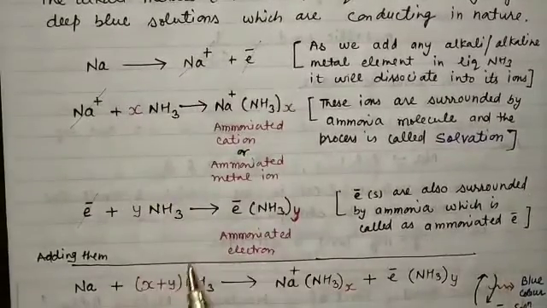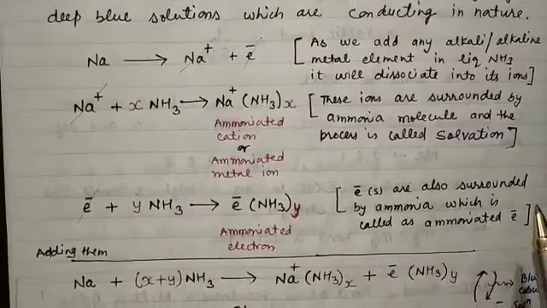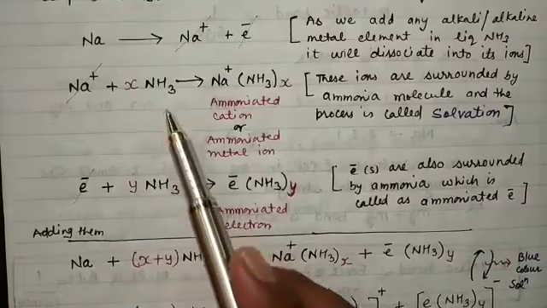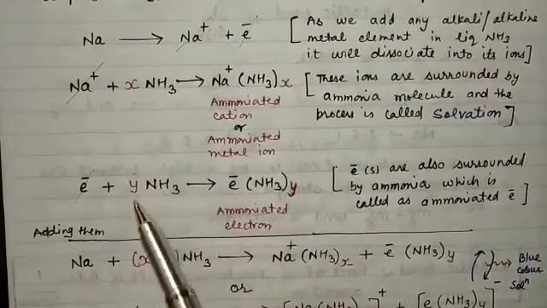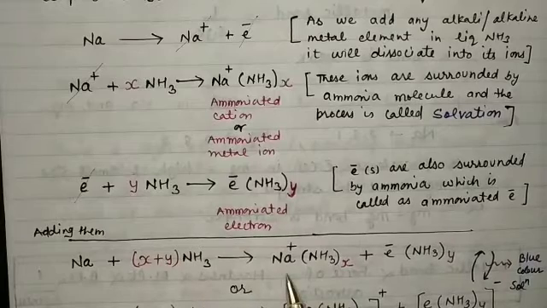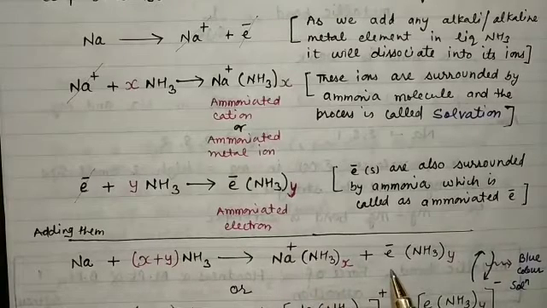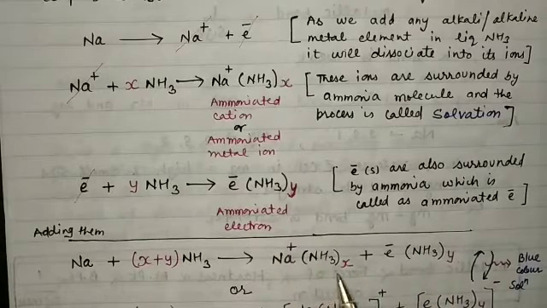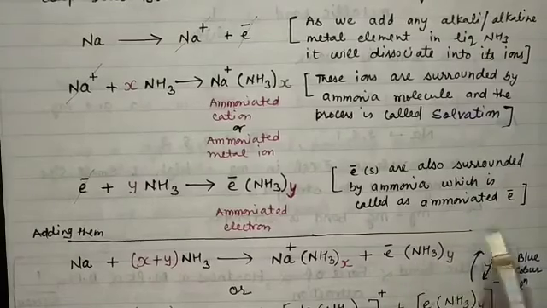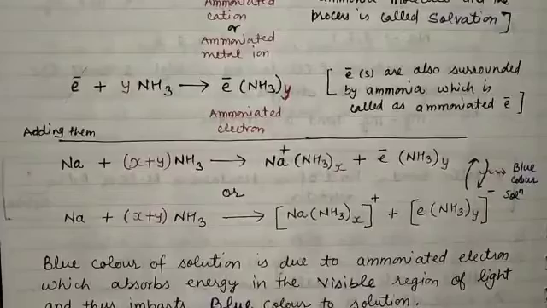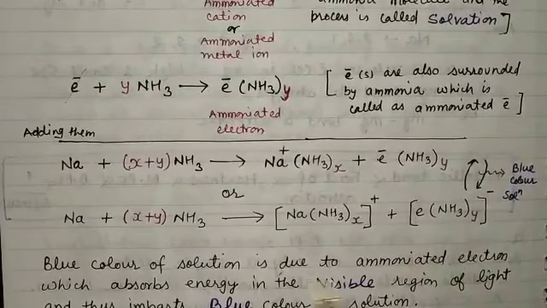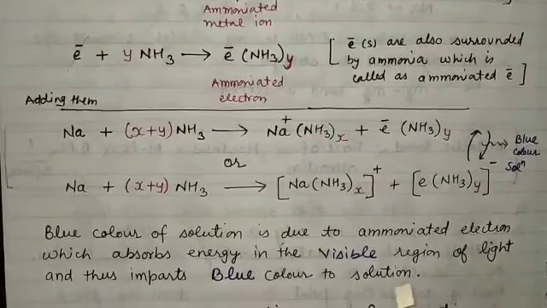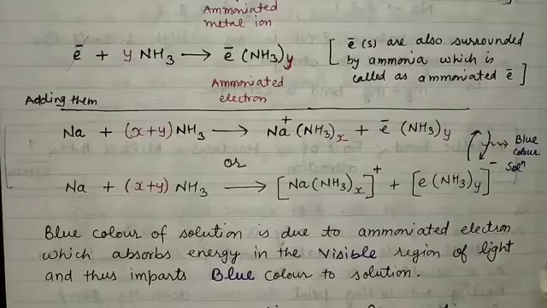Now on adding these three equations, what do we get? We get Na plus (x plus y) NH3, because ammonia is common. So this gives Na(NH3)x+ plus e(NH3)y-. This is the ammoniated cation, or ammoniated metal ion, and this is the ammoniated electron. The blue color of the solution is due to this ammoniated electron, which absorbs energy in the visible region of light and thus imparts blue color to the solution.